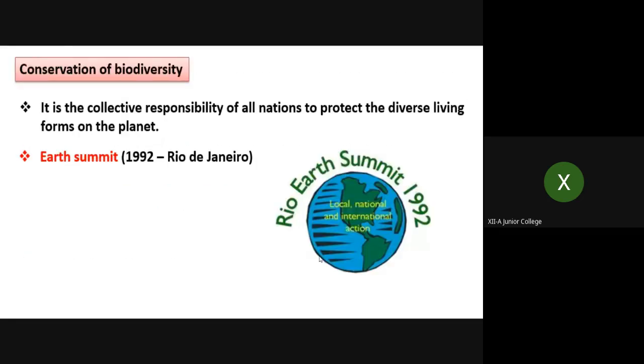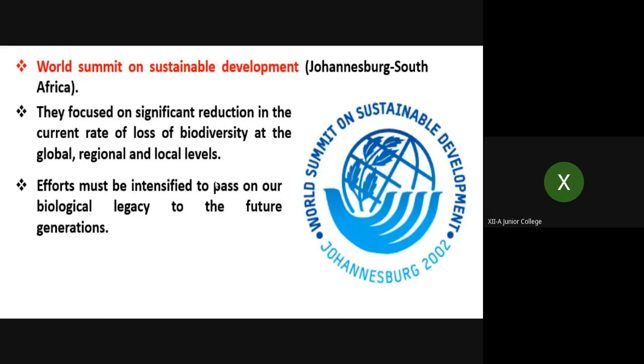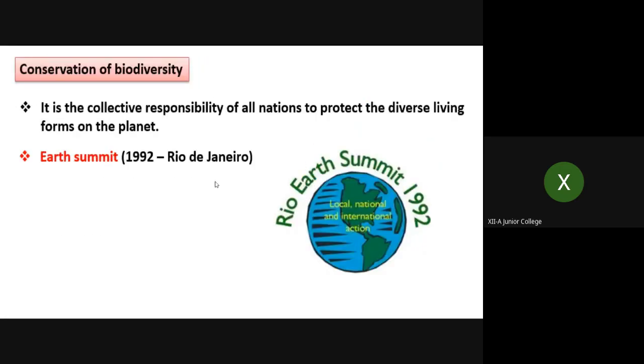conservation of biodiversity. For this, the Earth Summit in 1992, at Rio de Janeiro, was conducted, and it is the collective responsibility of all nations to protect the diverse living forms on the planet. Then the World Summit on Sustainable Development, in Johannesburg, South Africa; always remember that name. Sometimes previously it used to be asked in EVS.